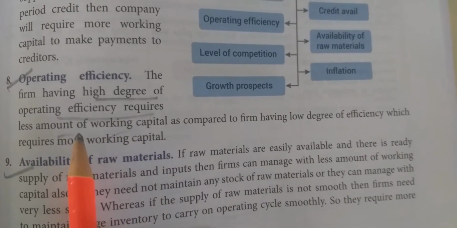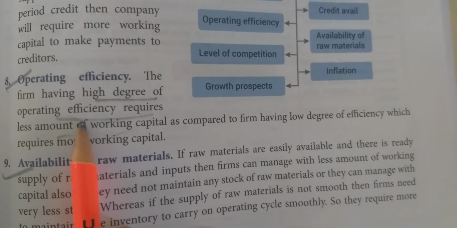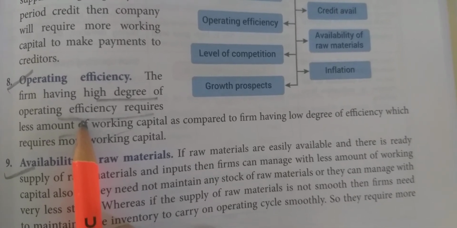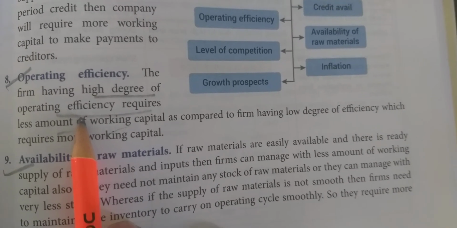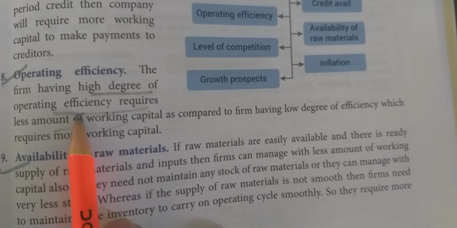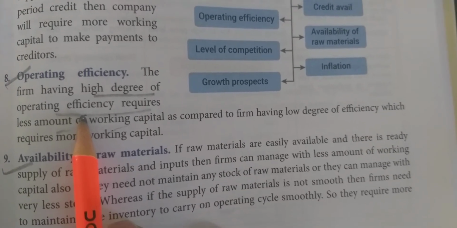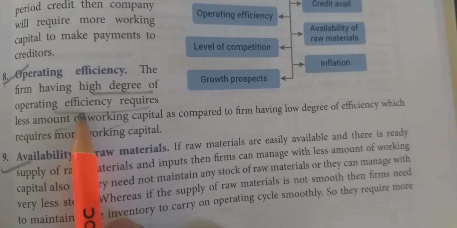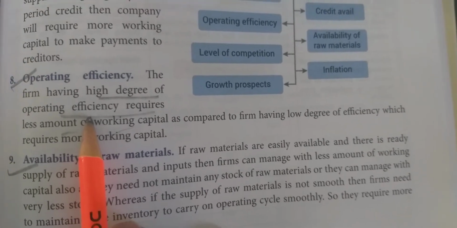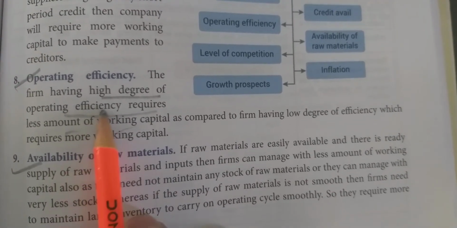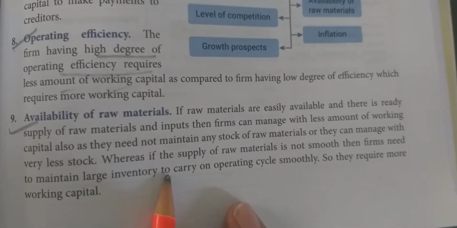Then operating efficiency. What is the meaning of operating efficiency? At what level are we able to utilize our resources? If our resources are utilized fully without any wastage, then the requirement of working capital will be less. If we are unable to utilize our resources fully, then the requirement of working capital will be more.